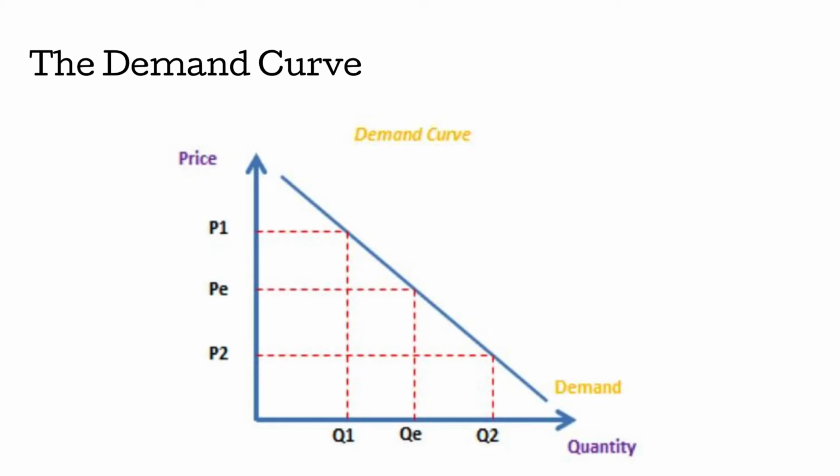So theoretically, if the price for bananas is high, not a lot of people are going to want to buy bananas because they don't want to spend that much money on bananas. They can maybe buy apples or oranges instead. And so the quantity demanded for bananas is going to be low. So basically, when the price here at price one is high, the quantity demanded is going to be low. The demand for bananas is low.